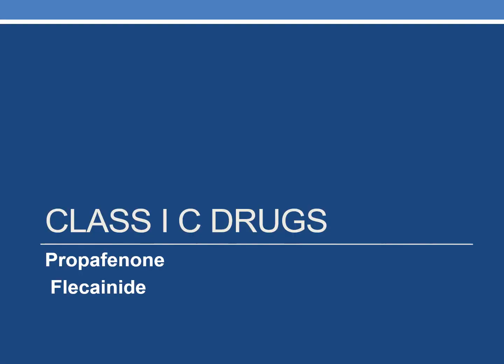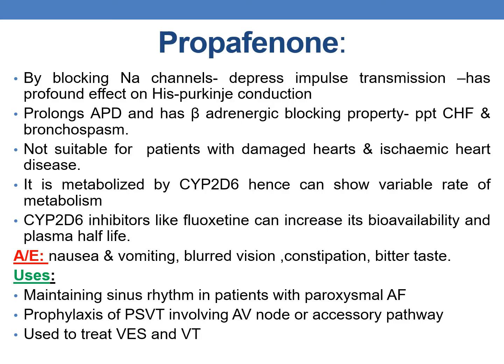Coming to class 1C drugs, they are propafenone and flecainide. Coming to propafenone, by blocking sodium channel, it depresses the impulse transmission and has profound effect on Purkinje fibers. It prolongs the action potential duration and has beta adrenergic blocking property, and it can precipitate congestive heart failure and bronchospasm. Hence, it is not suitable for patients with damaged hearts and ischemic heart disease.